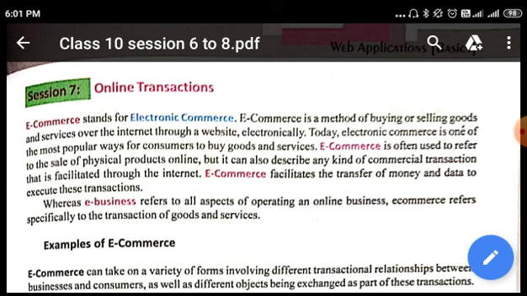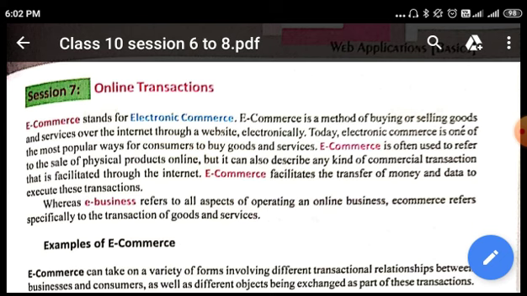But what happens if you choose other payment methods, like if you want to pay from your credit card or from net banking or from a debit card or from any of the e-wallets? All these are different examples of digital payment modes. Even through Bheem UPI you can pay. So all this transfer of money and data is facilitated by e-commerce.